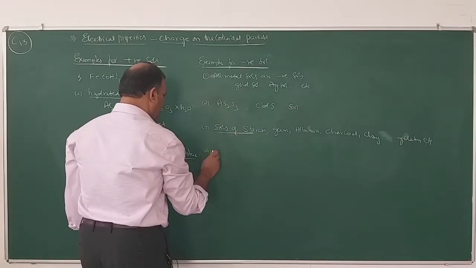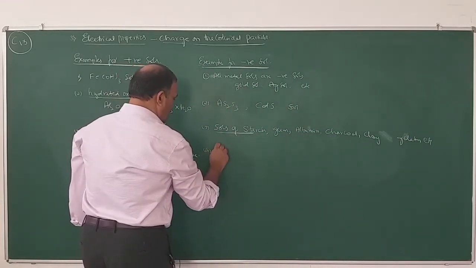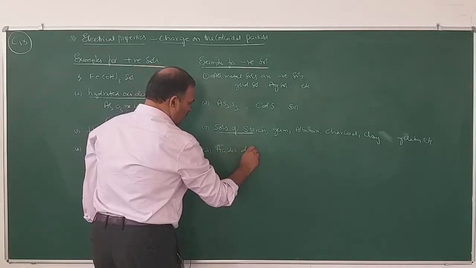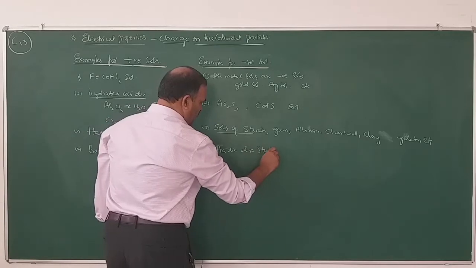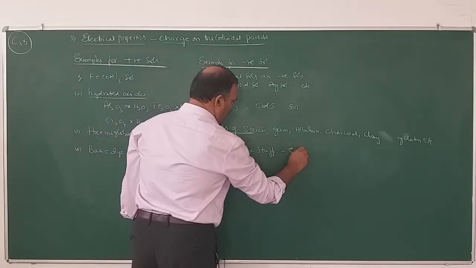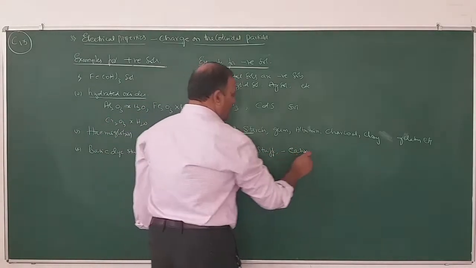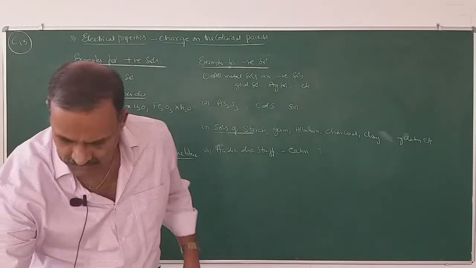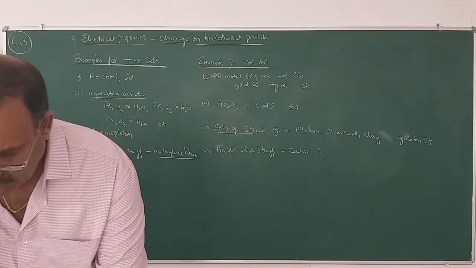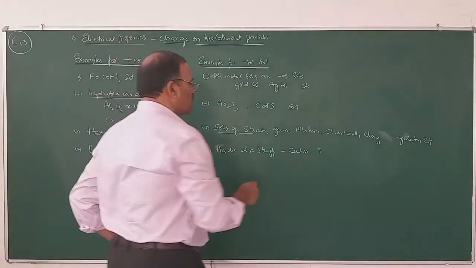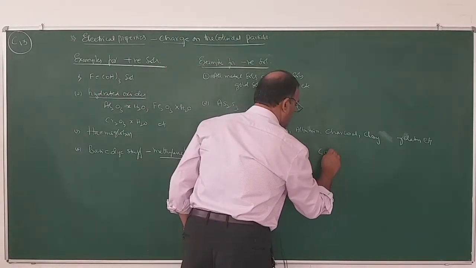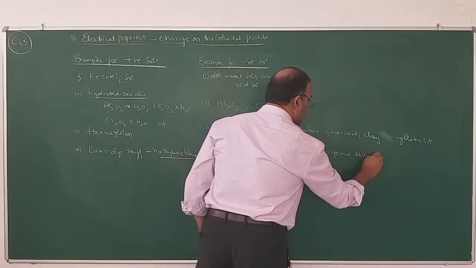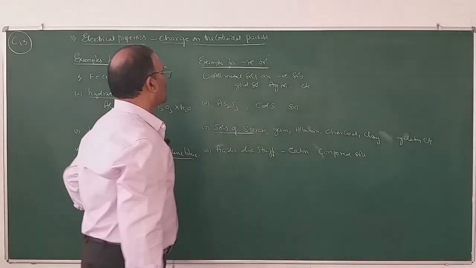And lastly, acidic dyestuffs like eosin, indigo, Congo red are examples for negative sols.